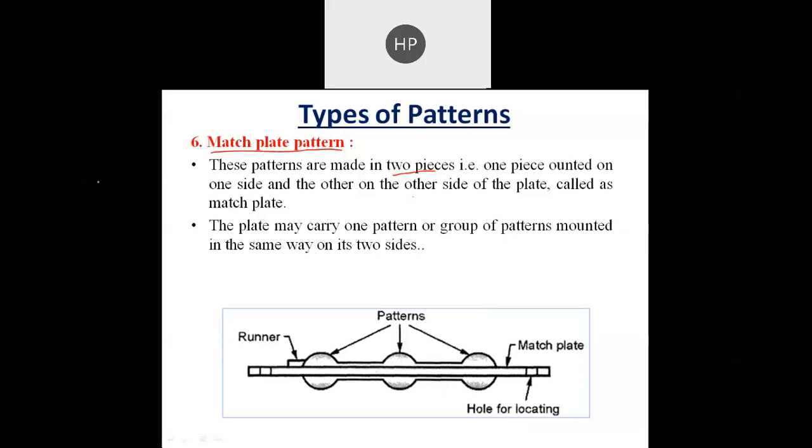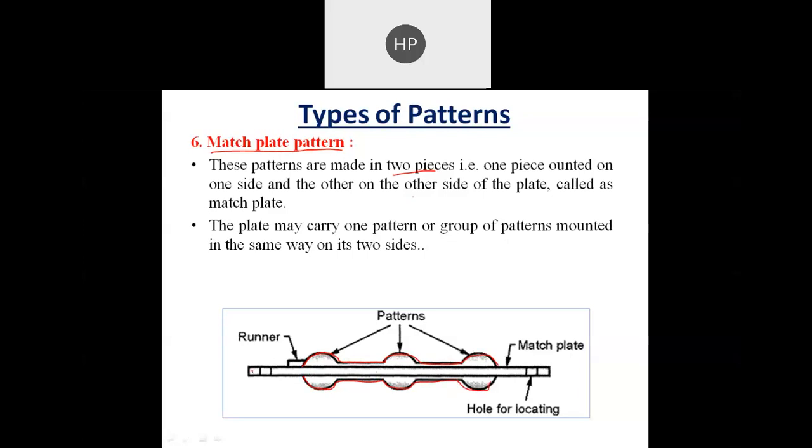So here we can see that this is the plate, and one piece will be on one side. This is the first half of the pattern which is mounted on the first plate, and this is the second half of the pattern which is mounted on the second plate.